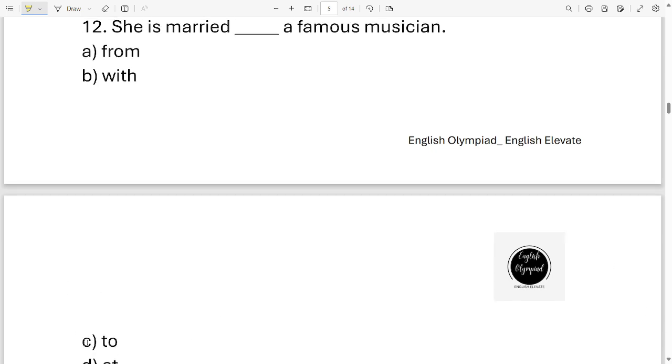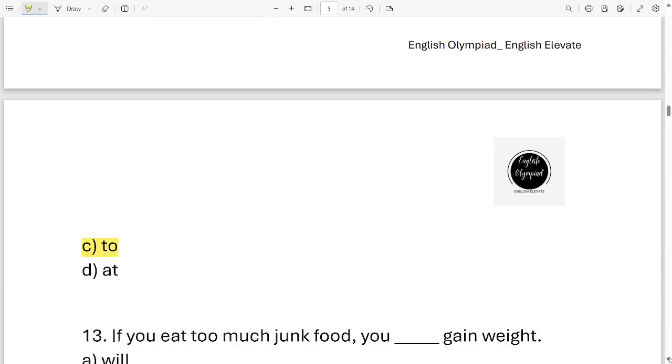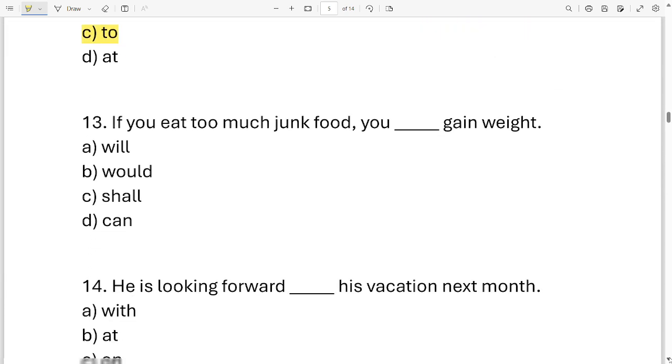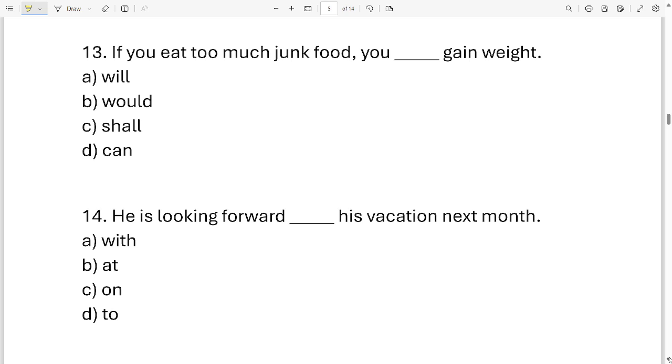It is option C. She is married to a famous musician. Okay. Next one. If you eat too much junk food, you dash gain weight. Your options are will, would, shall, can. These are the 4 options. Which one of them is correct? It is option A. If you eat too much junk food, you will gain weight.